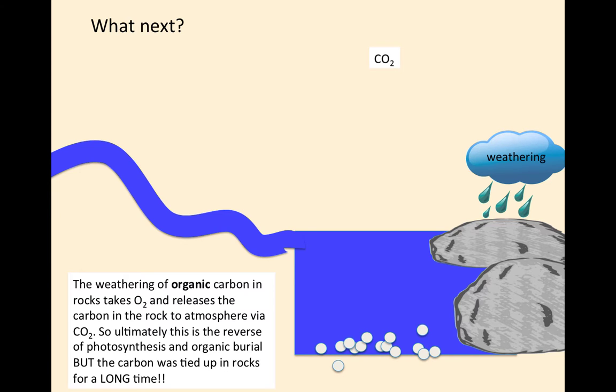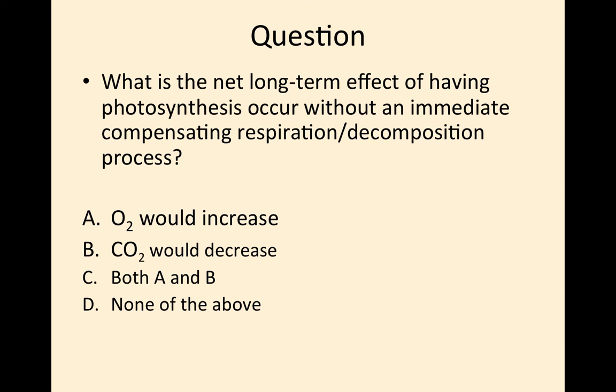So ultimately, this is the reverse of photosynthesis and then organic burial, but the carbon was tied up in rocks for a very long time. So a question is, what is the net long-term effect of having photosynthesis occur without an immediate compensating respiration or decomposition process? Would O2 increase? Would CO2 decrease? Would both of those things happen, or none of the above? Well, the answer is C, both A and B. So if that happened, you'd have photosynthesis happening, oxygen's created, CO2 is sequestered, but there was no compensating process for millions of years. So the long-term effect with that would be for O2 to increase and CO2 to decrease.